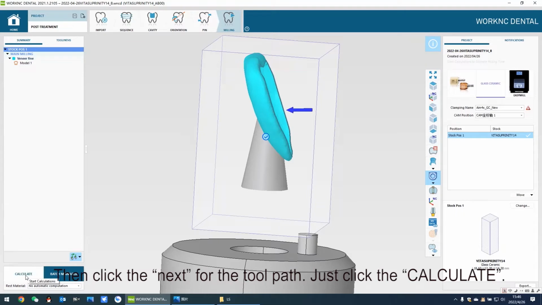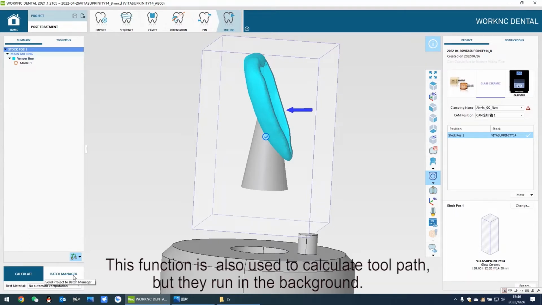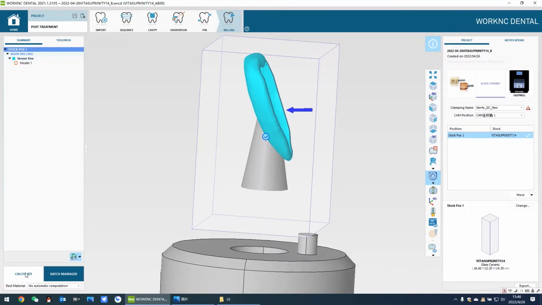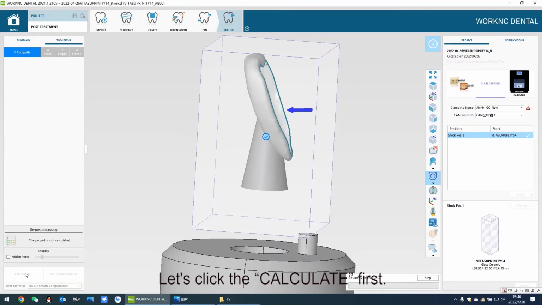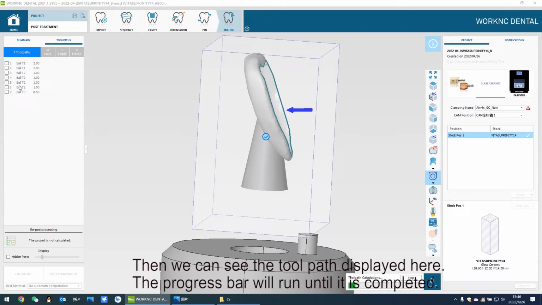Just click calculate. This function is also used to calculate the tool path, but they run in the background. Let's click calculate first. Then we can see the tool path displayed here. The progress bar will run until it is completed.